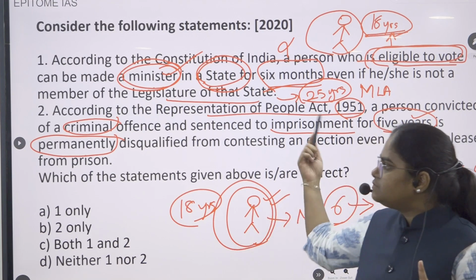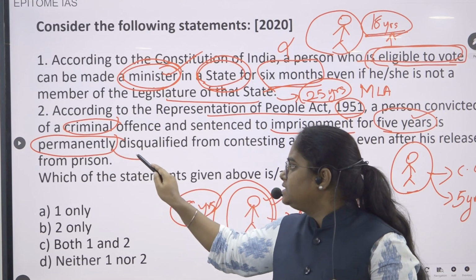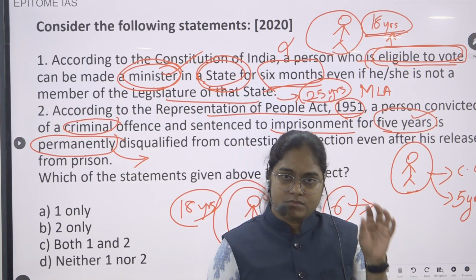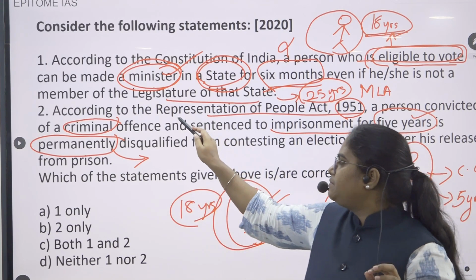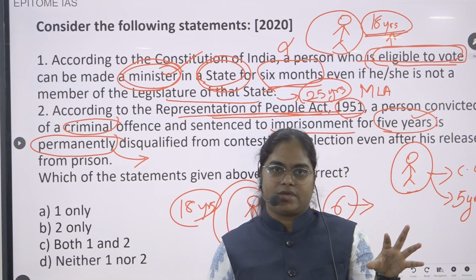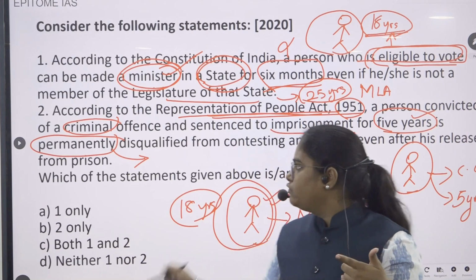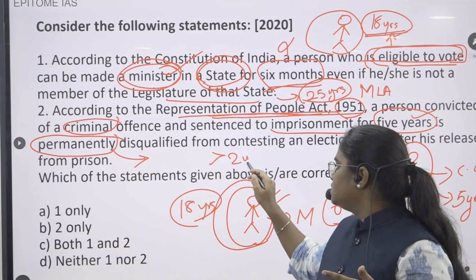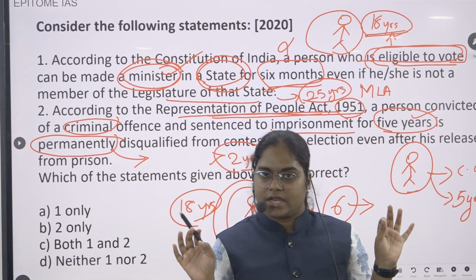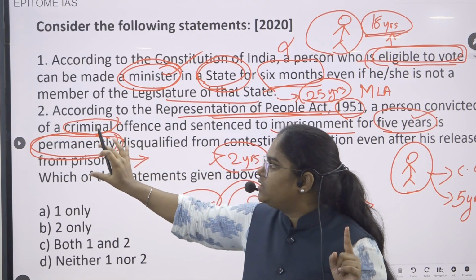Now after this person gets released from the prison, he is permanently disqualified from contesting any election. Is that true? Technically, according to the RPA Act of 1951, whichever person is imprisoned in a criminal case for more than 2 years is disqualified to contest an election. That is true. But he is not permanently disqualified.